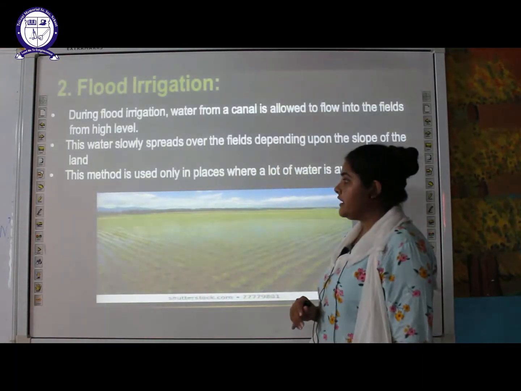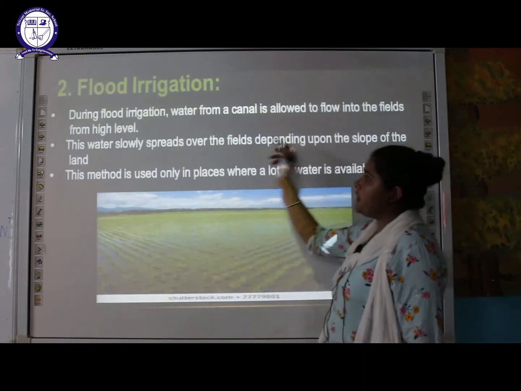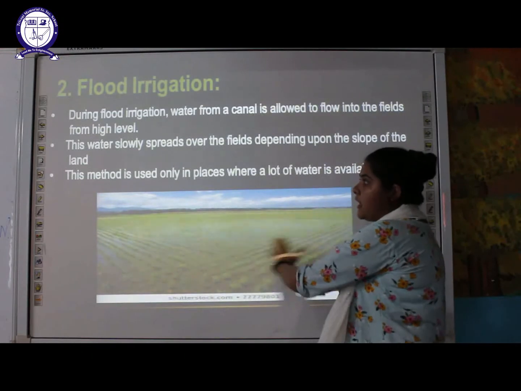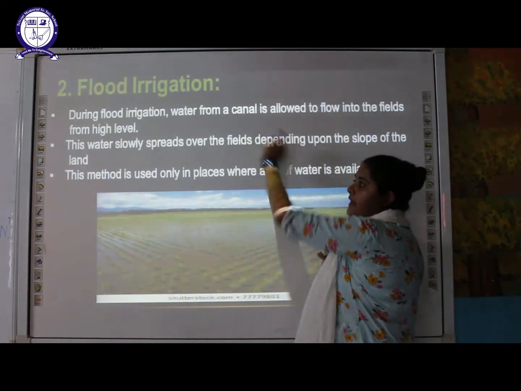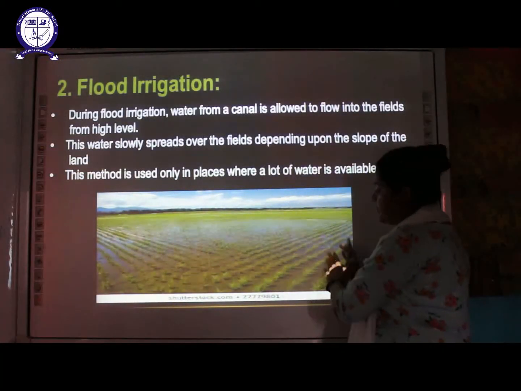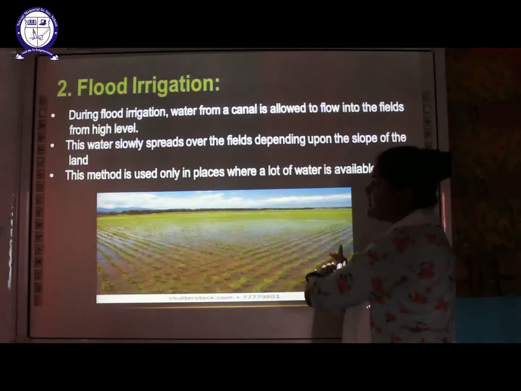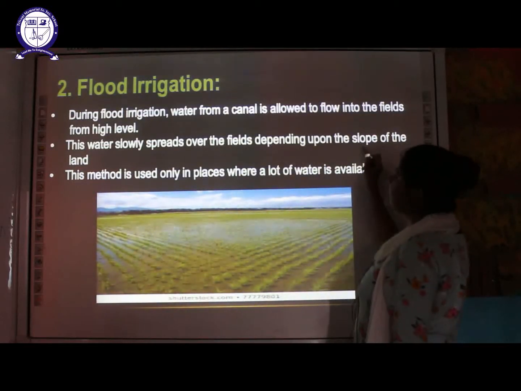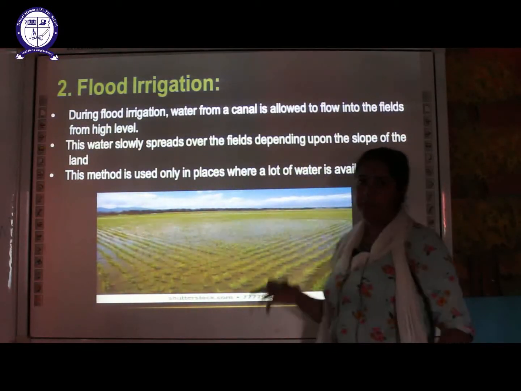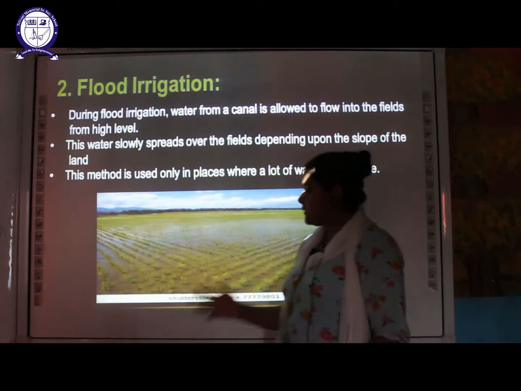The next one is flood irrigation. In flood irrigation, the water from the canal is allowed to flow into the fields from a higher level. There is a certain higher level in the field. From there the water is supplied from the canal. Slowly, with the passage of time, the water will travel from this higher region to the whole field. It will spread depending on the slope of the land. This method is only used in places where a lot of water is available. When there is a lot of water available, flood irrigation can be carried out.